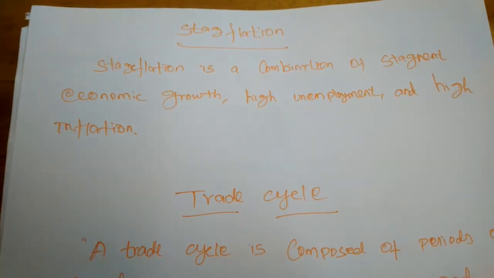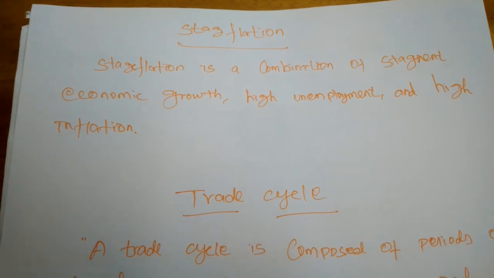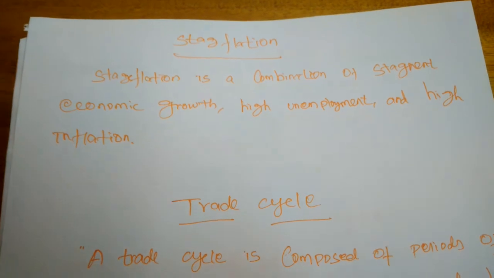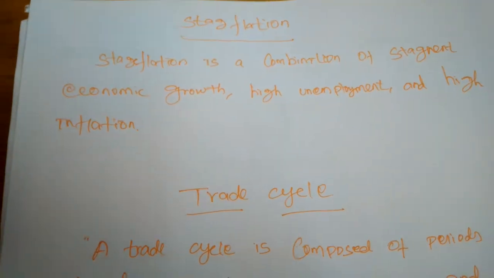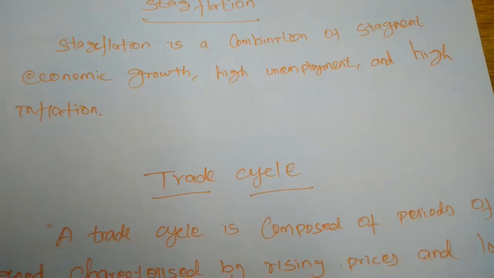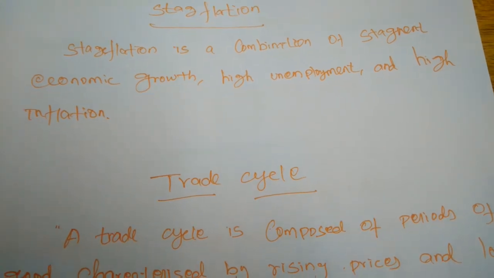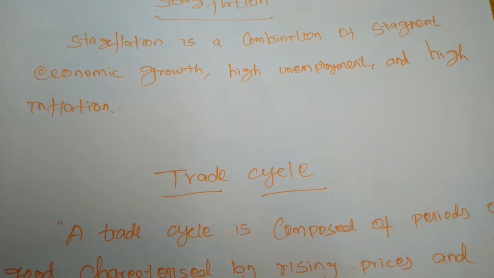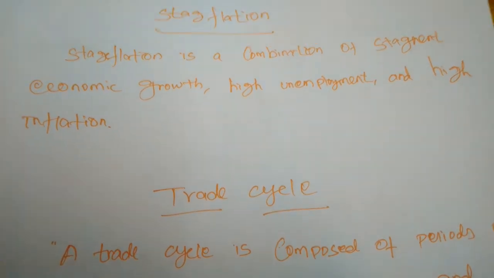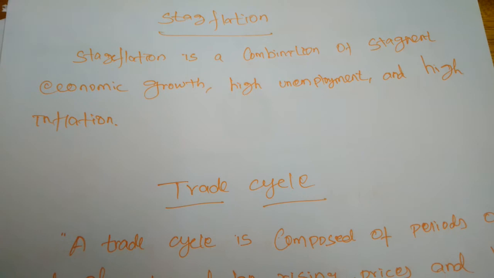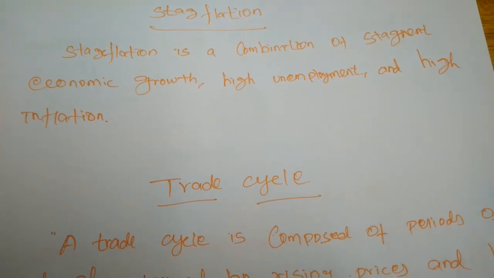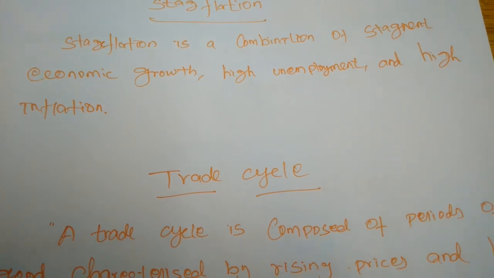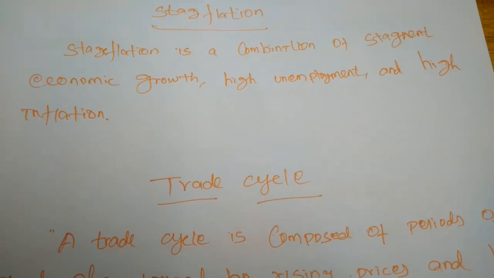On one side the stagnant economic growth and high unemployment problem will be there, and at the same time high inflation will also exist in our nation. In this stage the economy will not improve, and the people will be affected by all the events. Compared to inflation and deflation, stagflation is the most dangerous and unacceptable phenomenon in our economy.